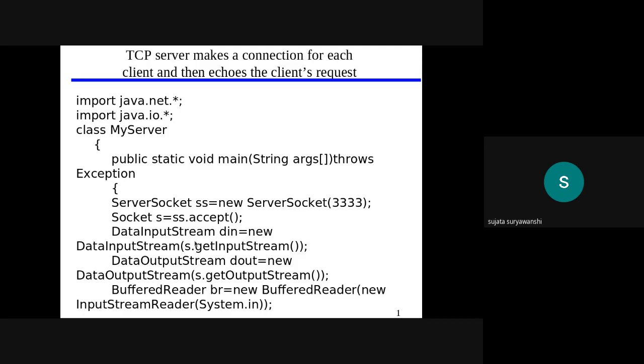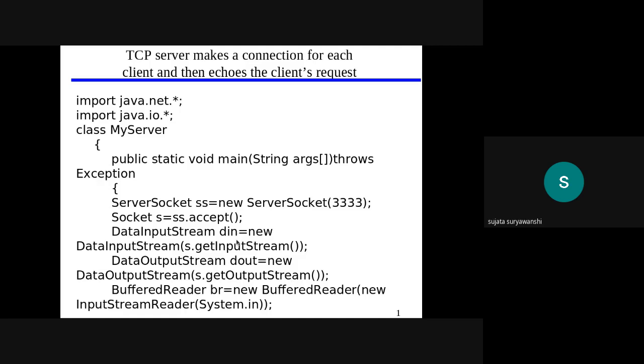So with the help of the same syntax, we can create din and dout. din is the data input stream and dout is the data output stream. We can use the same syntax for the creation of din and dout, as I have explained in the client program. That is, data input stream variable name is equal to new data input stream, and with the help of s only, means here also we have to use the same socket object or variable, that is s dot get input stream and s dot get output stream.